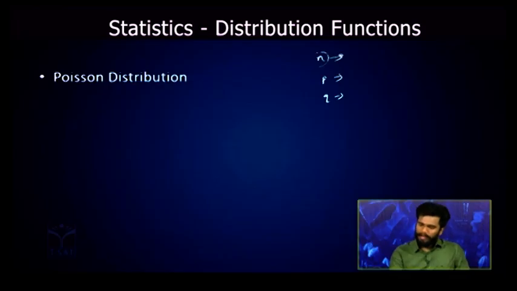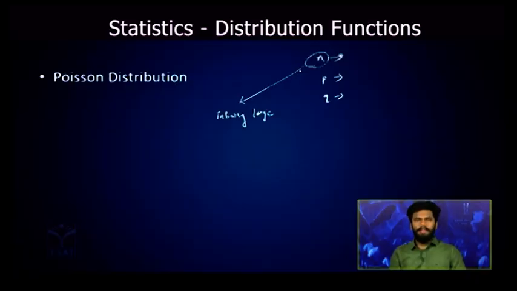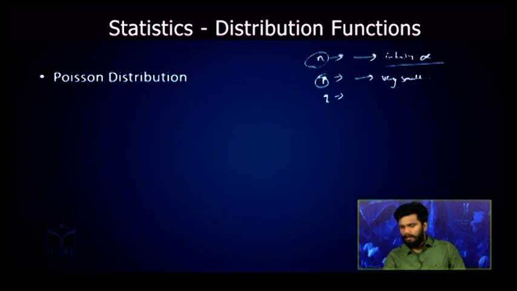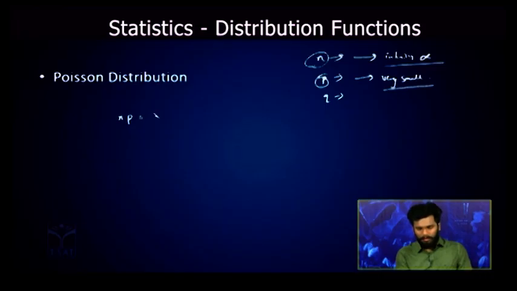Now, when I repeat n to infinitely large, and the probability of success in each and every case is very small, the product of this infinitely large number and the very small number, np, will reach a constant, say lambda.